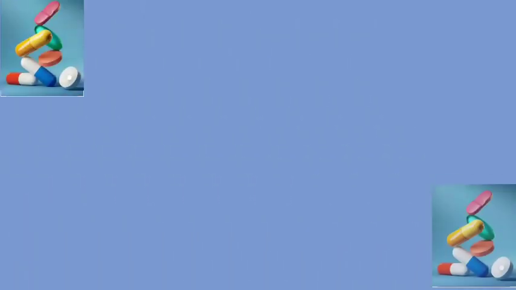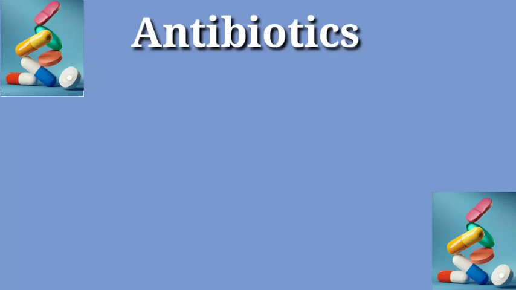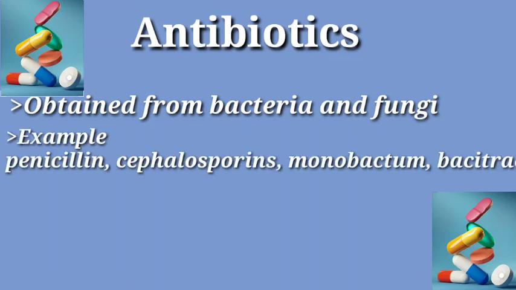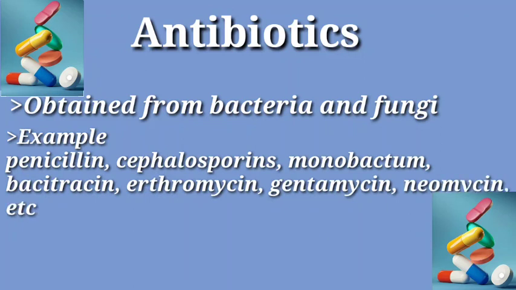Next importance of these microbes is the production of antibiotics. Antibiotics are medicines obtained from different types of bacteria and fungi by carrying out some processes. You must have learned about Alexander Fleming last year. He did some processes on these microbes and discovered the antibiotic penicillin.